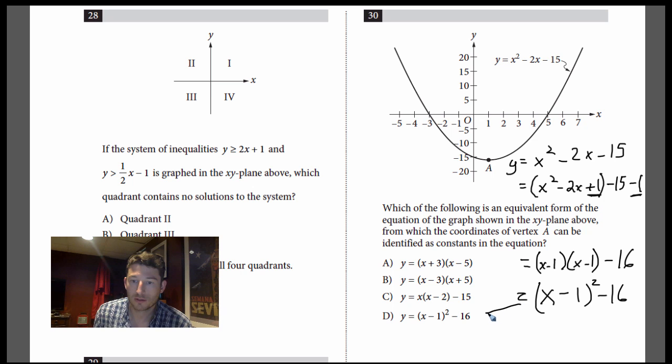Which, what do you know, looks like choice D. So I kind of gave you the non-technical way, how to eliminate answers. And for this one, I gave you how to actually get the question right. All right, keep studying. You're going to do better, I promise.